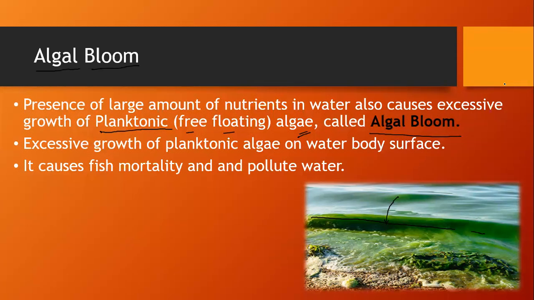Only those water bodies which contain a large amount of biodegradable organic matter give birth to algal blooms, because algal blooms can take nutrients from these water bodies. So algal bloom is nothing but the presence of a large amount of nutrients in water causing excessive growth of planktonic, that is, free-floating algae.